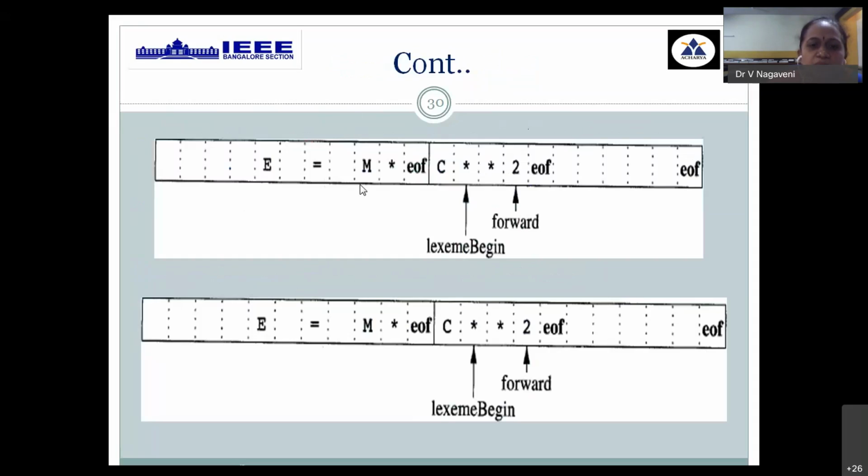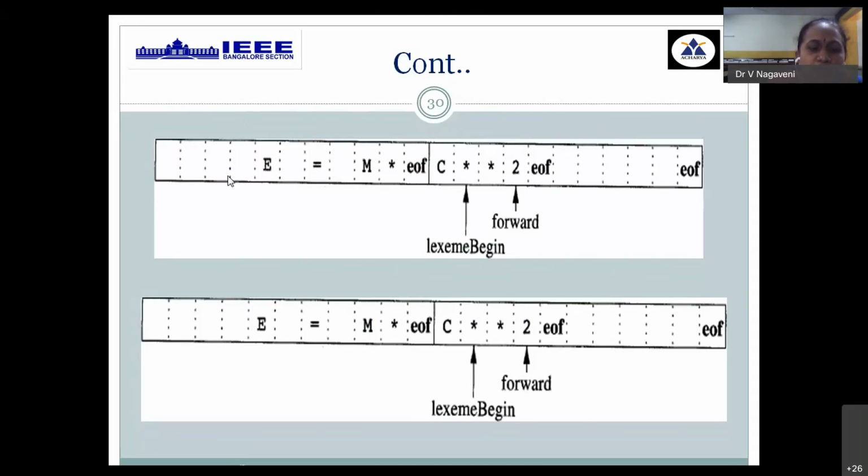Consider this example. E = MC^2 is considered as an input expression statement. To scan your input program, as I said, it is first divided into two buffers, the first buffer and the second buffer, where each buffer is of the same size, divided into 4096 bytes, and each byte or cell occupies one character.